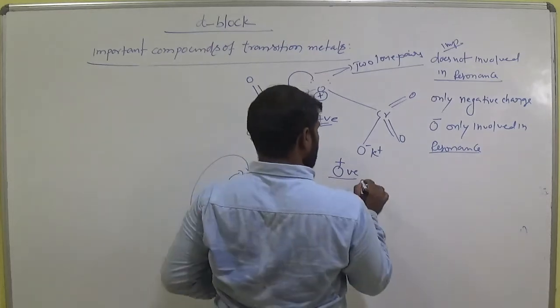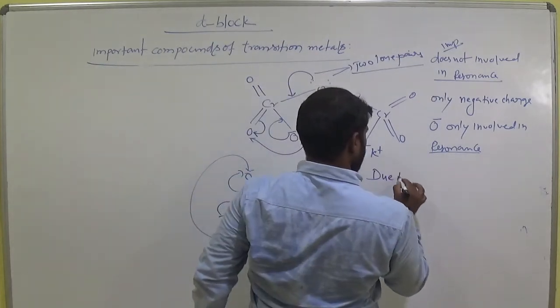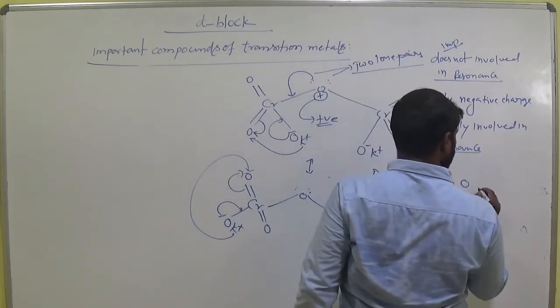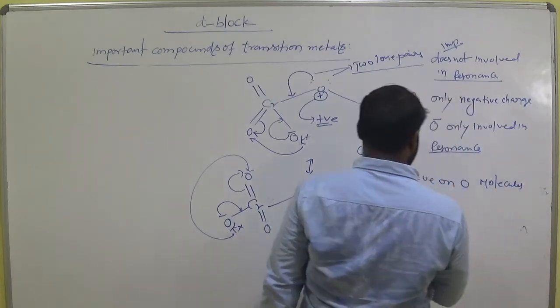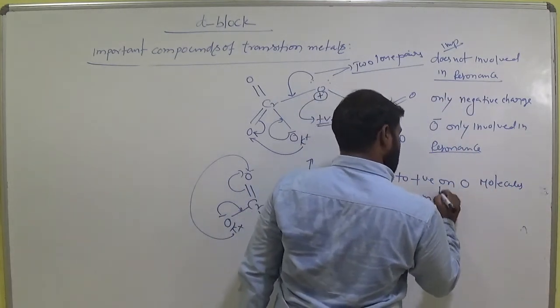Okay, so due to positive charge on oxygen, the molecule becomes unstable.